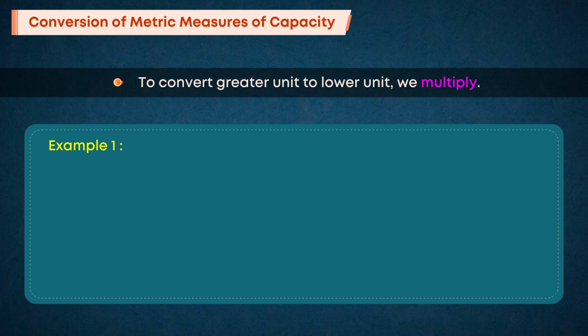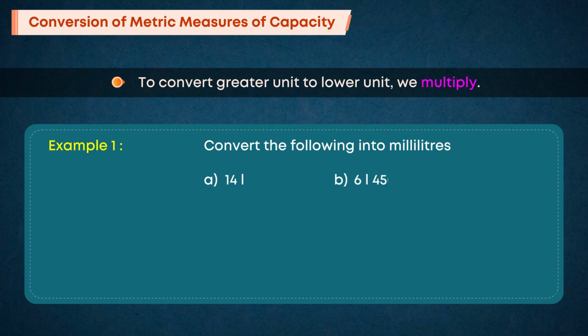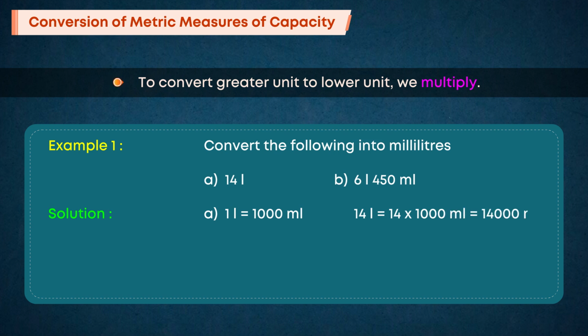Example 1. Convert the following into milliliters. A. 14 liters. B. 6 liters 450 milliliters. Solution. A. 1 liter is equal to 1000 milliliters. 14 liters is equal to 14 into 1000 milliliters, which is equal to 14,000 milliliters.